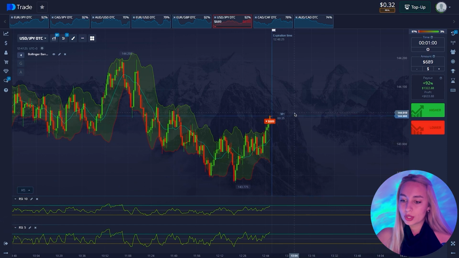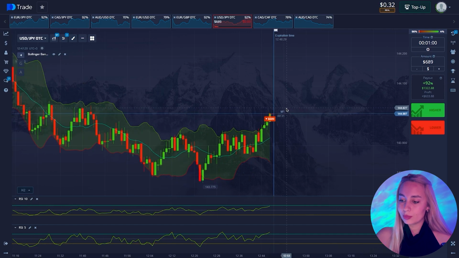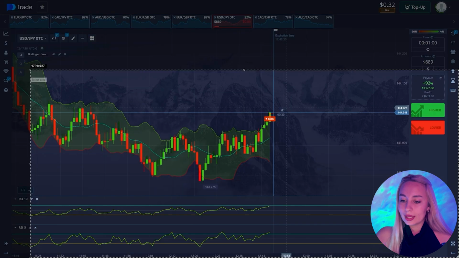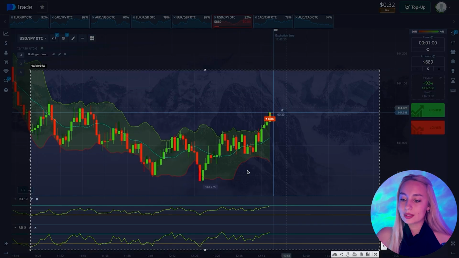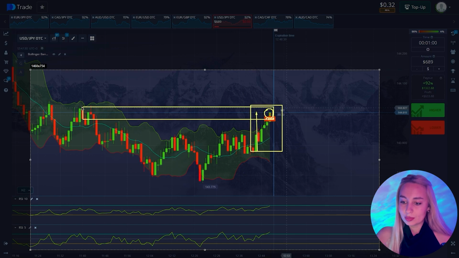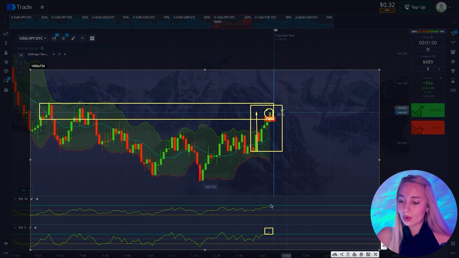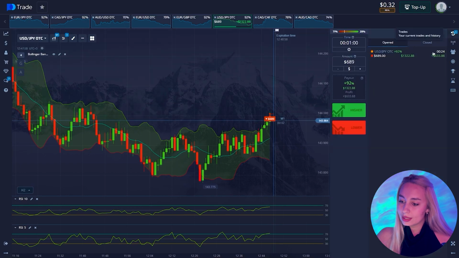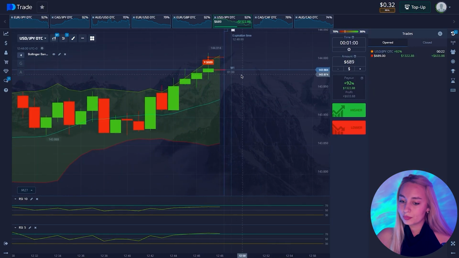Here we will open a short trade. It's a great entry point. The upward momentum has been strong and we are now seeing the price touch the upper moving average. The resistance level at this point helps us. We are also seeing the RSI enter the overbought area, signaling an upcoming exit. So let's see how it unfolds. About 20 seconds left.